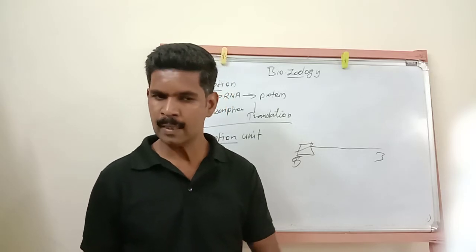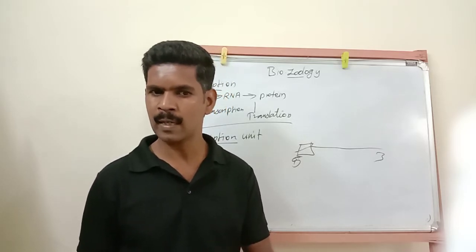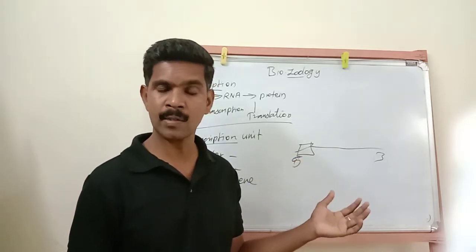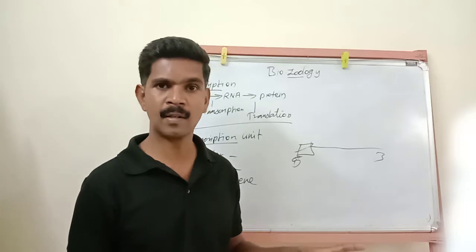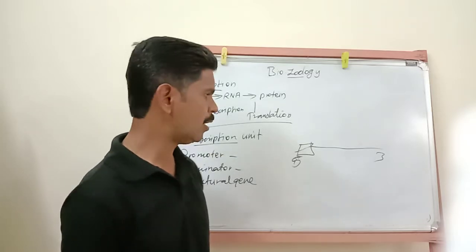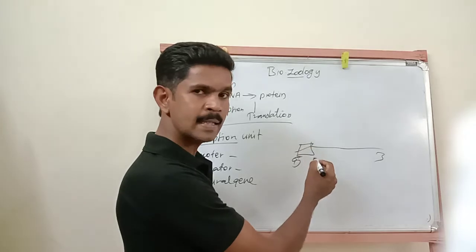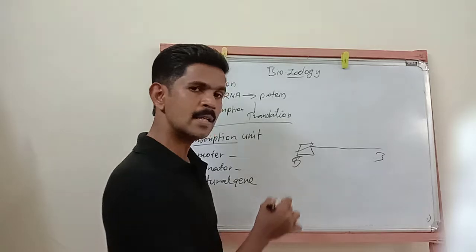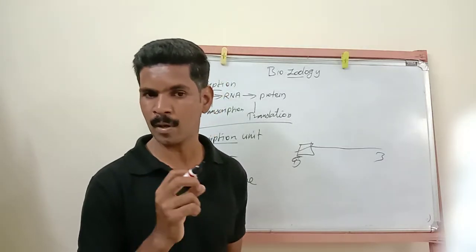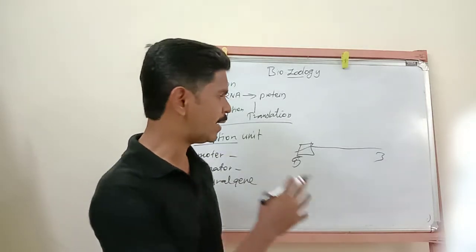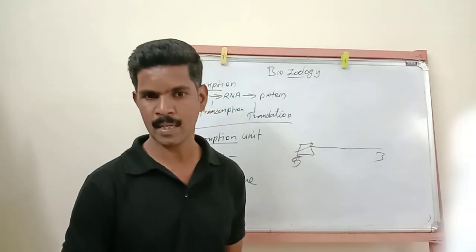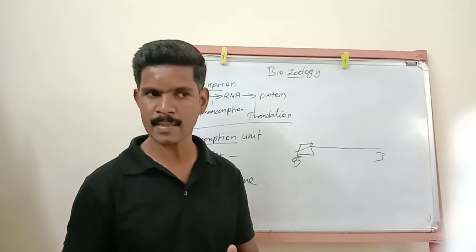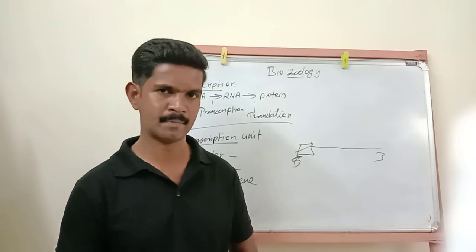Understand? Then this promoter region is only responsible for the binding site. That means this promoter region is only acting as a binding site for the RNA polymerase. Listen very carefully. So this promoter is one of the regions present in the 5-end of a DNA molecule. In this region only the RNA polymerase enzyme is binding. Understand? So this 5-end, this promoter region, is acting as a binding site for the RNA polymerase.